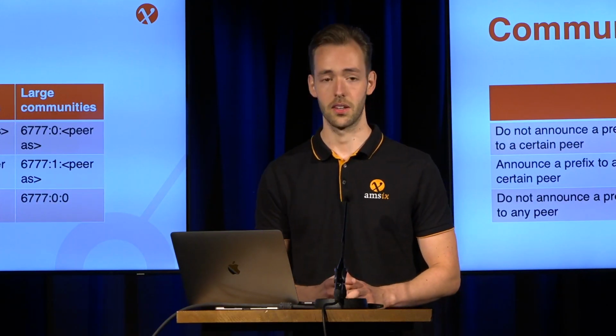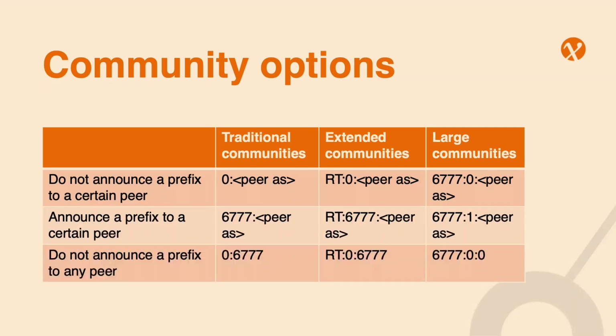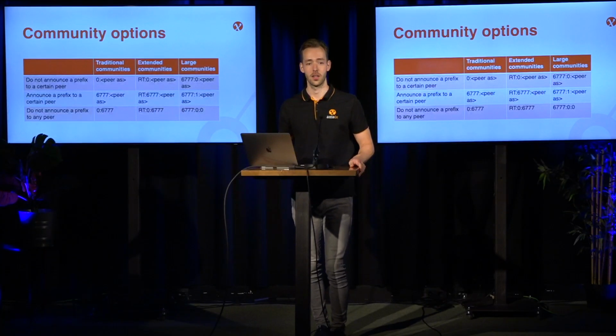We have various community options that we offer for usage with our route servers. The ones that are listed on this slide right here are several of them, but please have a look at our website for a complete overview. With traditional communities, extended communities, and large communities, they all have in common that we have the options listed on the left-hand side. If you're looking to announce a prefix to a certain peer or not announce a prefix to a certain peer, you can use the communities that are listed. And if you're not looking to announce a prefix at all, please have a look at either these or dig into our website for more info on this part.